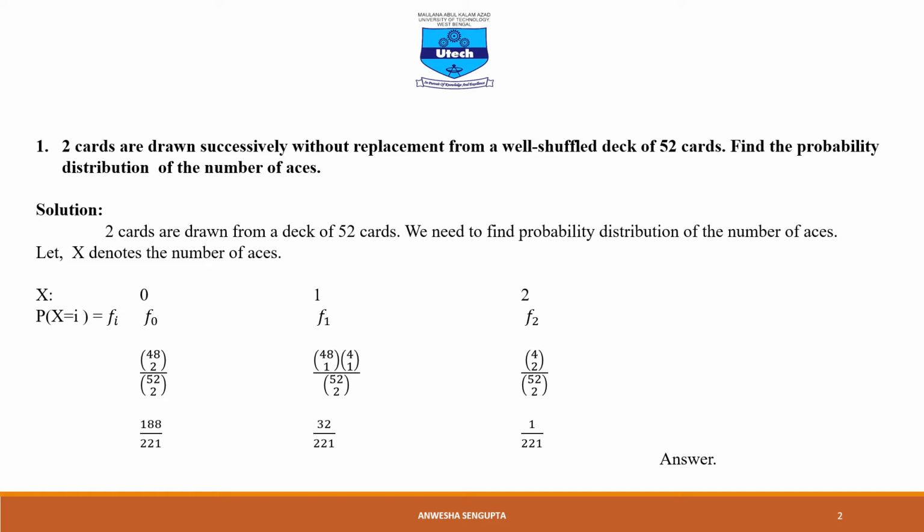Similarly, for the next case, we need to take 2 aces from 4 aces. So the probability will be 4C2 by 52C2. Hence the result.